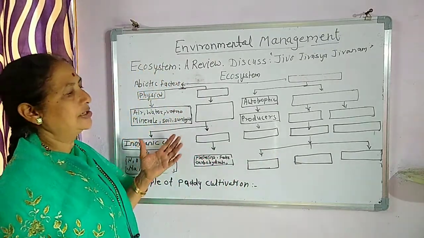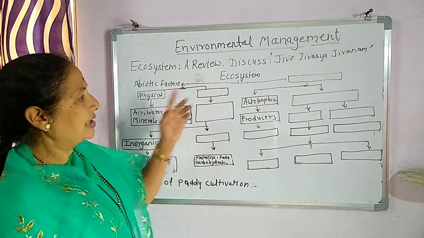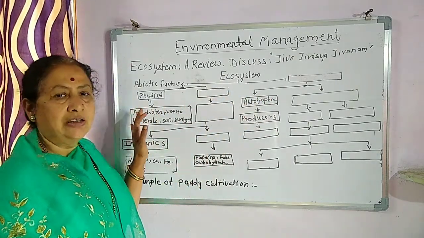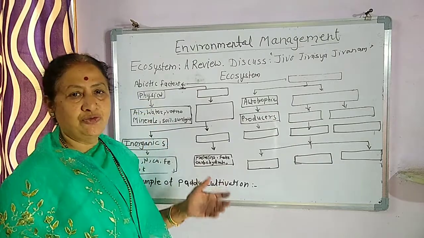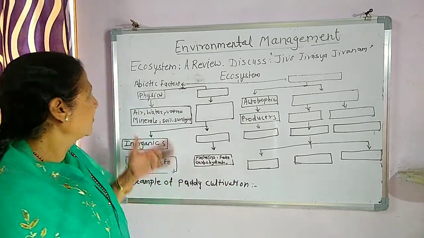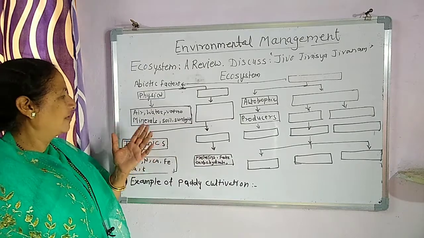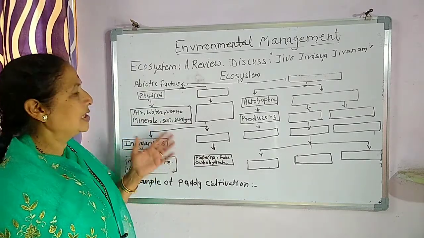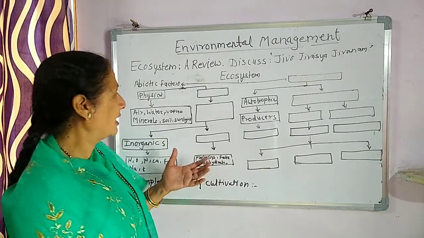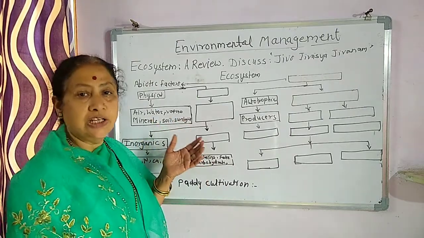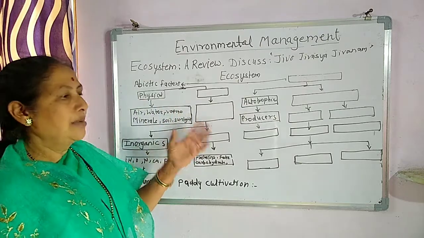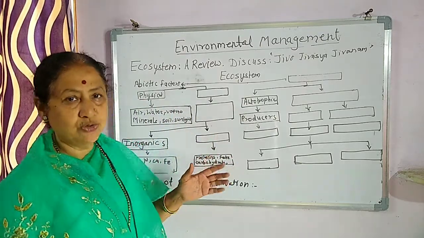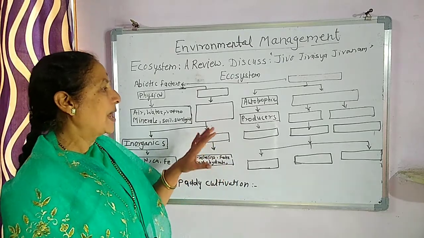So, biotic factor and abiotic factor. The abiotic factors are again classified into physical and chemical ones. You are given the air, water, then the vapors in the air, minerals, soil, sunlight. These are the abiotic factors which come under the physical type. Then the chemical, we know that several types of fertilizers or manures that we use for planting.